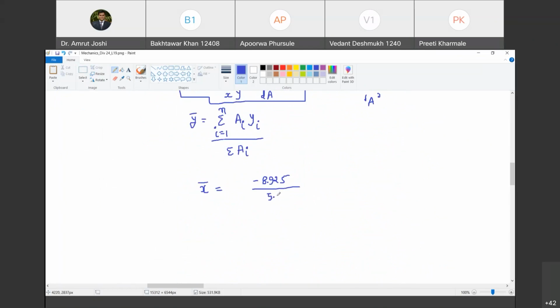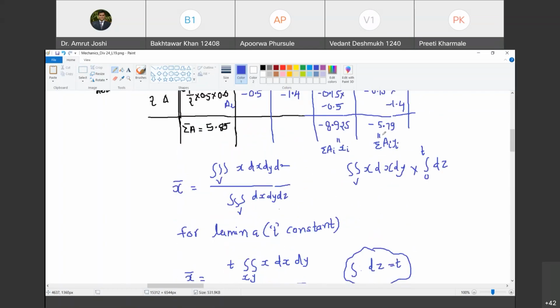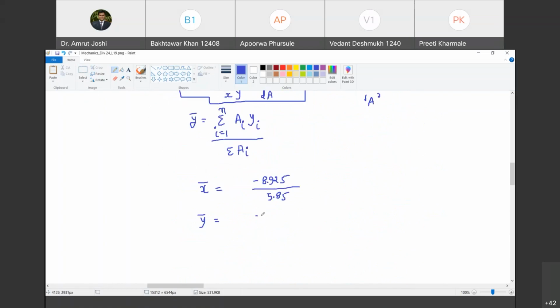Happy? Yes, sir. And what is Y bar? Y bar is summation ai yi, that is minus 5.79 divided by 5.85. Happy? Yes, sir. Chalo. Tell me the values of X bar and Y bar.